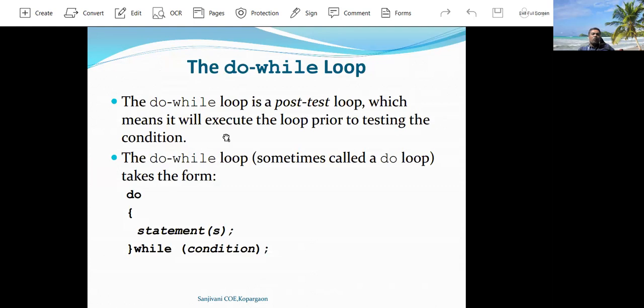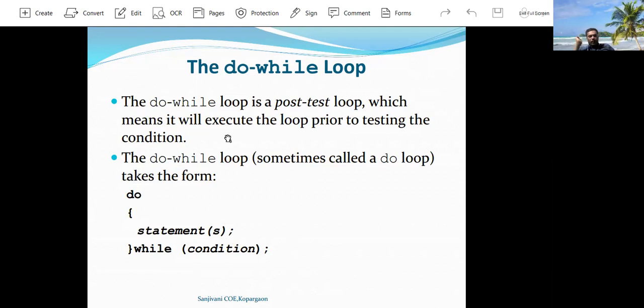The next one is do while loop. Do while loop is the second form of loop statement supported by the Java programming language. Do while loop is a post-test loop statement in which first the statements are executed, then the condition is checked. Whereas in while loop, first the condition is checked, then the statement is executed. That's why while is called a pre-test and do while is called a post-test loop statement.